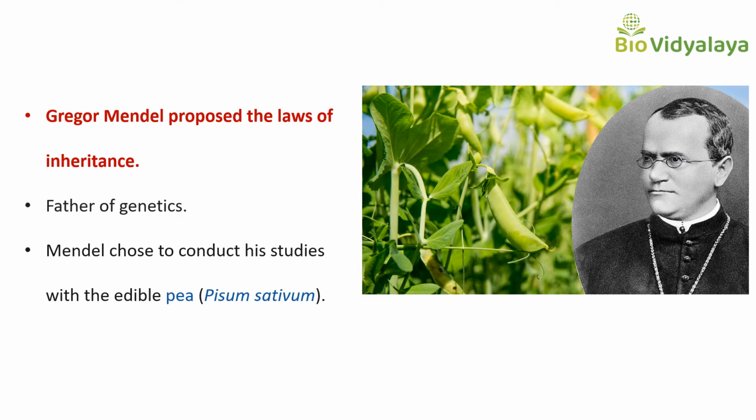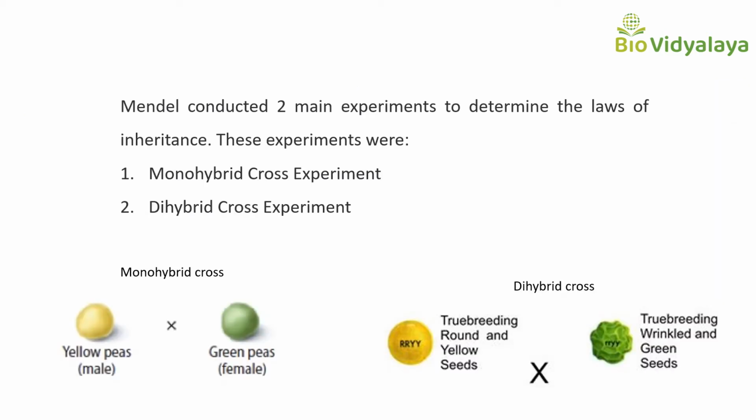Mendel's laws of inheritance were proposed by Gregor Mendel. Gregor Mendel is known as the father of genetics. He proposed the laws of inheritance through his experiments on garden peas, that is Pisum sativum. Mendel conducted two main experiments to determine the laws of inheritance. These experiments were the monohybrid cross experiment and the dihybrid cross experiment.